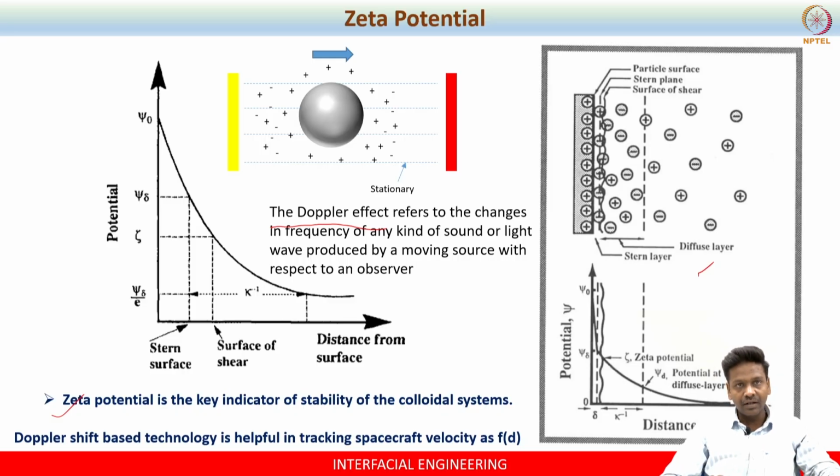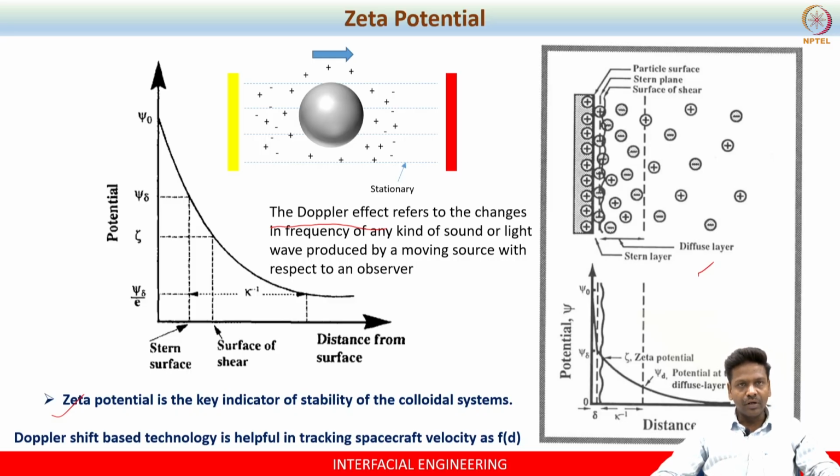So this is in fact housed in the spacecraft, because of that we were able to track the speed of the spacecraft velocity when it was approaching the moon land, right? So this is a very interesting technology. This is what exactly we are going to look at.